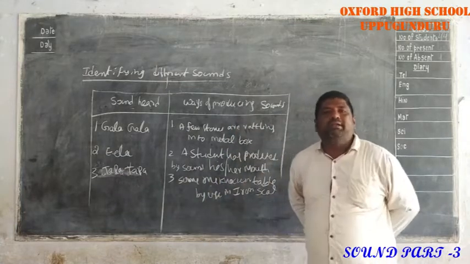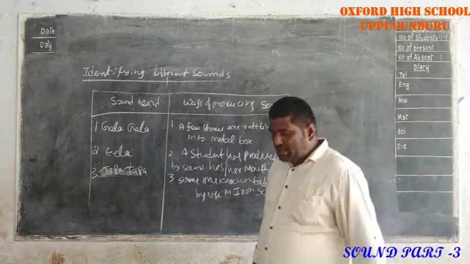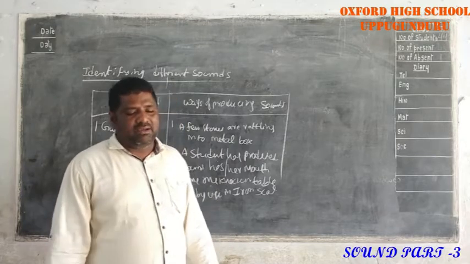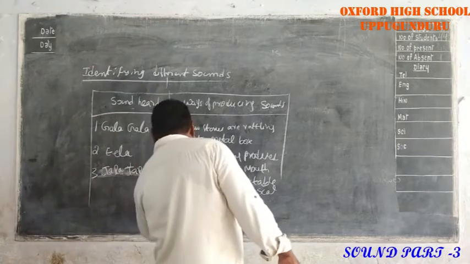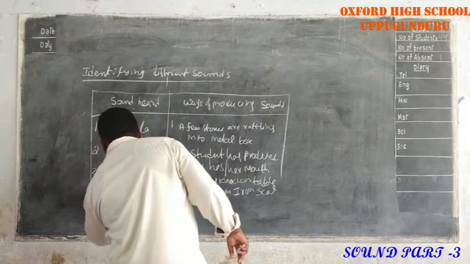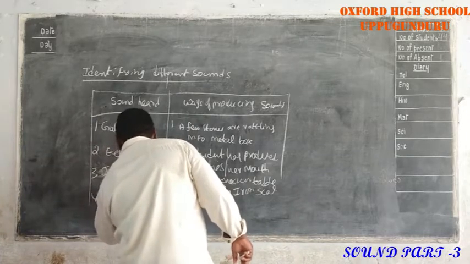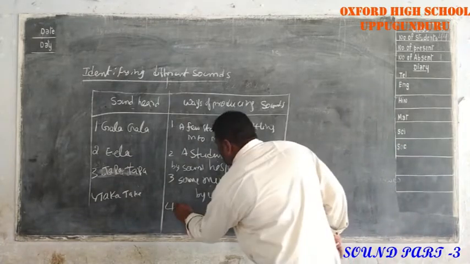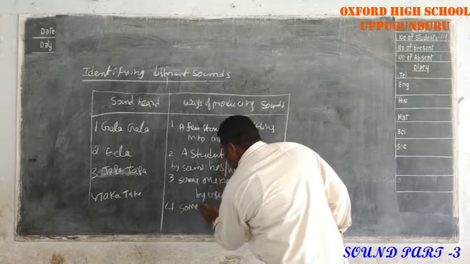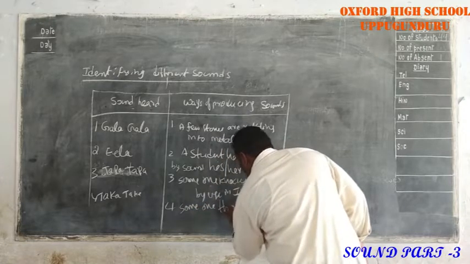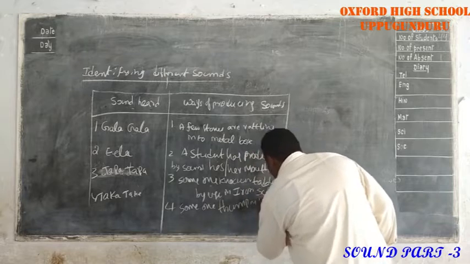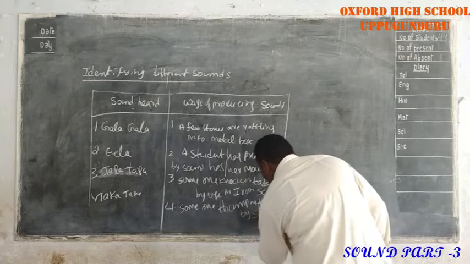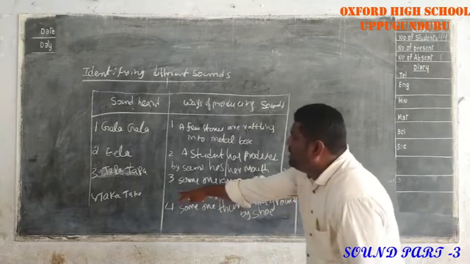Next, someone is stamping the ground using a shoe. Which sound is coming? Taka taka. The fourth one: someone is stamping the ground using the shoe. Which sound is coming? Taka taka.